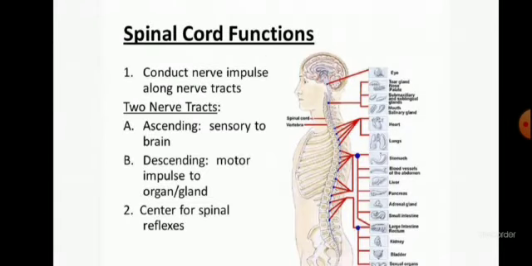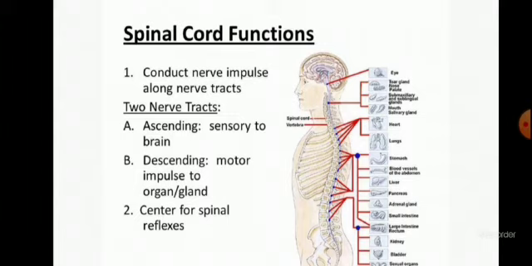The main function of the spinal cord is to conduct nerve impulses. There are two nerve tracts, ascending and descending. What is the ascending tract? Sensory to brain, and descending is motor impulse to organ and the gland. Sensory to brain means it has a connection with the sense organ. Impulse or the message from sense organ to the brain is known as ascending tract. The track through which the impulse from sense organ moves towards the brain is known as ascending tract.